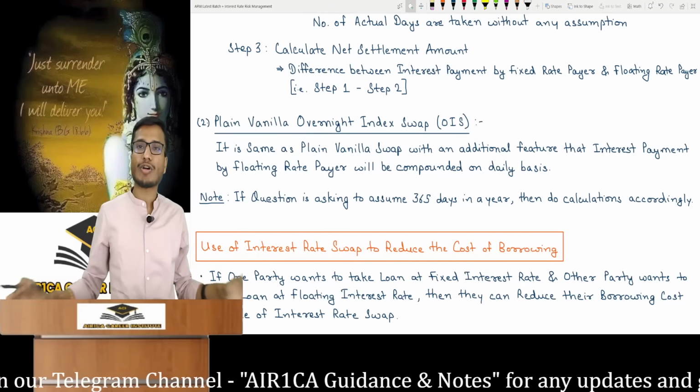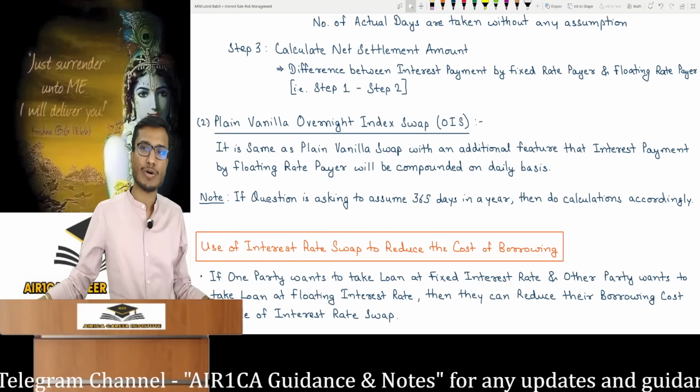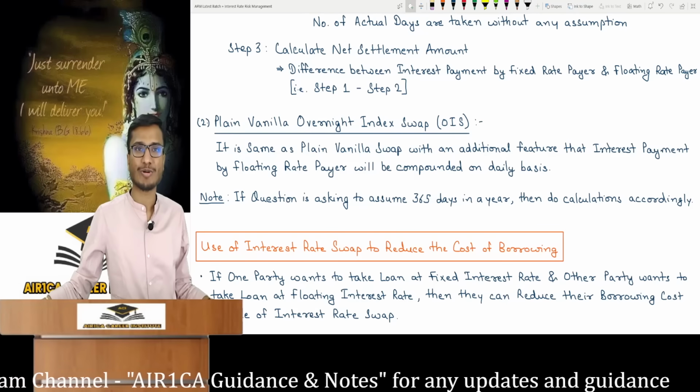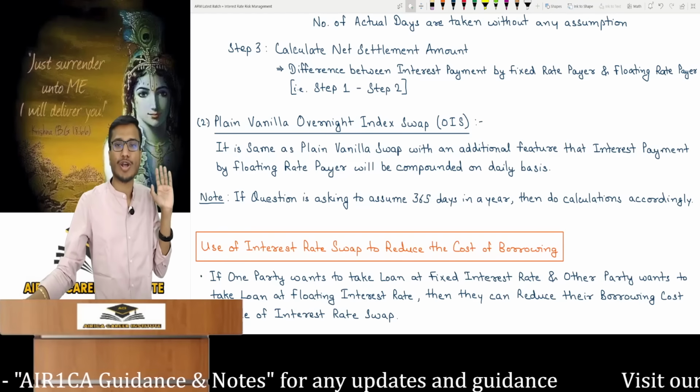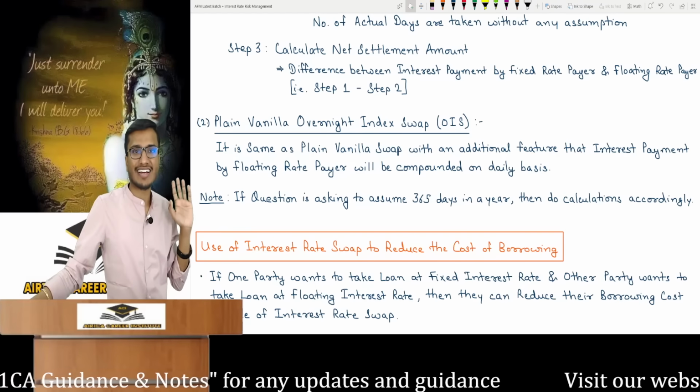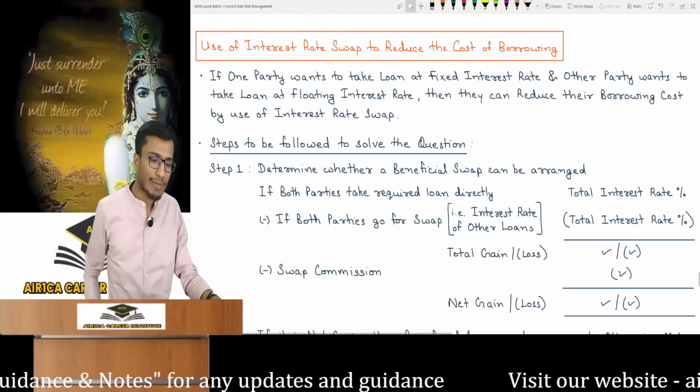Then you'll write it in the paper and say, sir, I did it according to my 360 days. Will I get marks? You'll get 0. You'll get nothing. It's the institute's decision. We can't do anything. If they have written it, just follow that. Don't use your brain on it. Keep this in mind. Topic completed, and now the final topic.